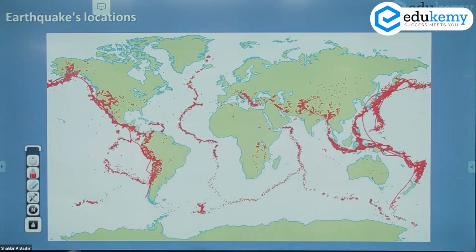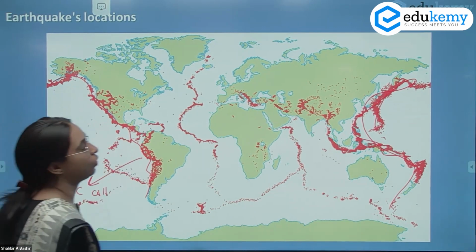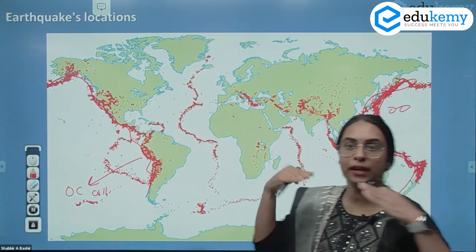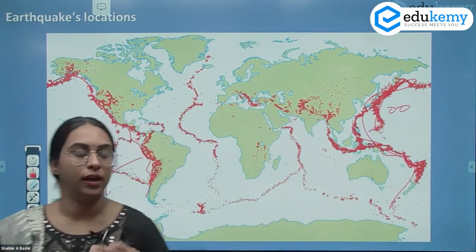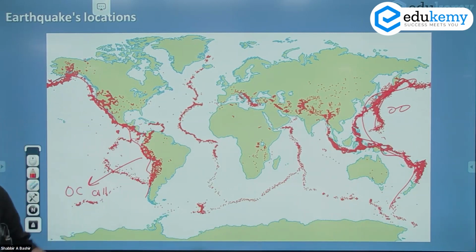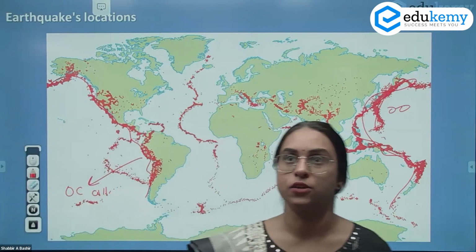Here you have what type of collision? Here you have OC collision, and here you have your OO collision. So one ocean plate is interacting and getting subducted. Here also, the ocean and continent plates are interacting and the ocean plate is subducting. As the ocean plate subducts, there is volcanism as well as earthquakes.